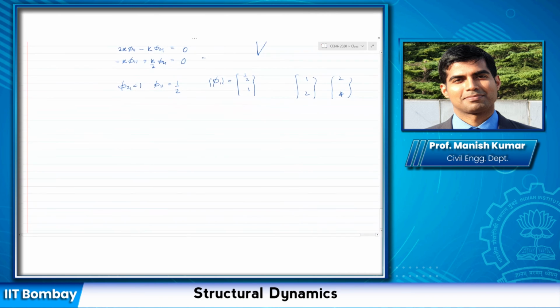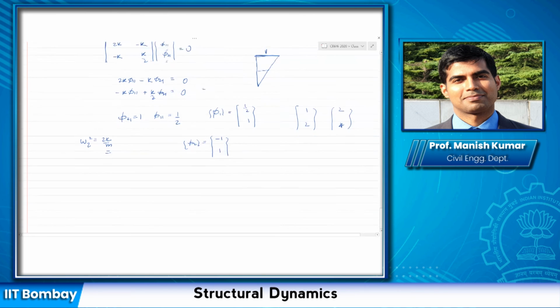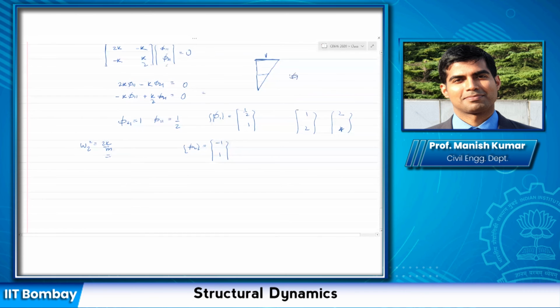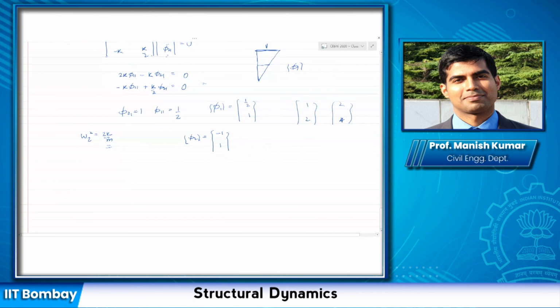Now we can do the same thing for omega 2 square equal to 2k by m. We can substitute that, and phi 2 would come out to be, again normalizing with respect to the top coordinate, -1 here and 1 here after you substitute this value in this equation. Now remember this is phi 1. You better go ahead and draw the shape to see how it looks. Remember this shape is 1 and 1 by 2.